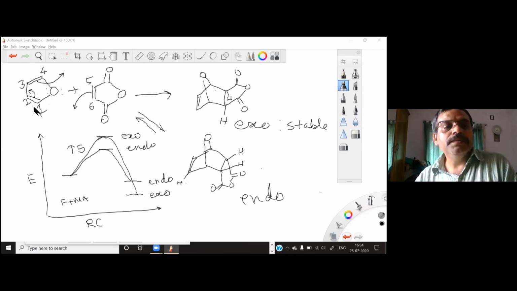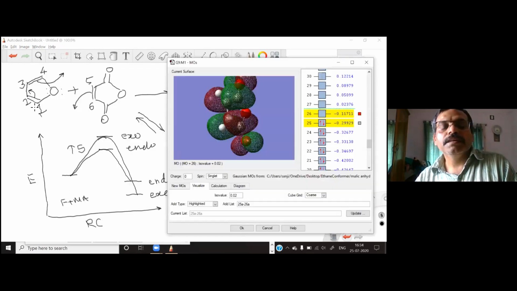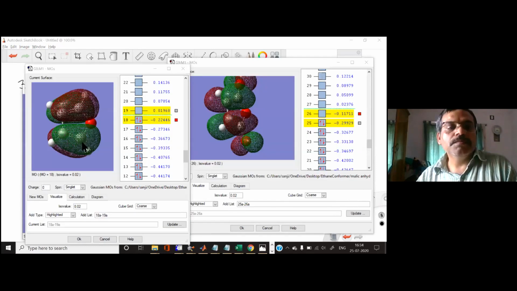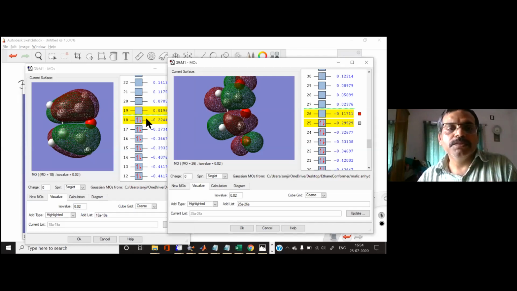So you can visualize this. You have this carbon number 1 at this place and carbon number 4 here interacting with the carbon number 5 here and 6 here. That means this red lobe on carbon number 1 will interact on the top of this. So this molecule will move on the top of this one. And in this molecular orbital, you can see there is a symmetry. This is in the same phase with this one.